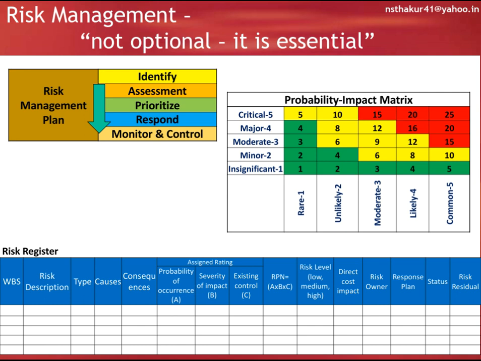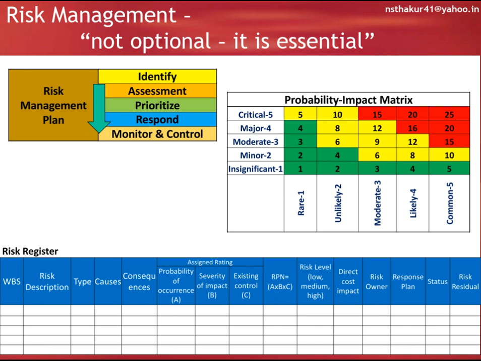In the risk register: WBS ID, risk description, type of risk, causes, consequences of the risk, then probability of occurrence A, severity of impact B, and existing control C. The product of all these three is the risk priority number that defines the level of risk: low, medium or high.